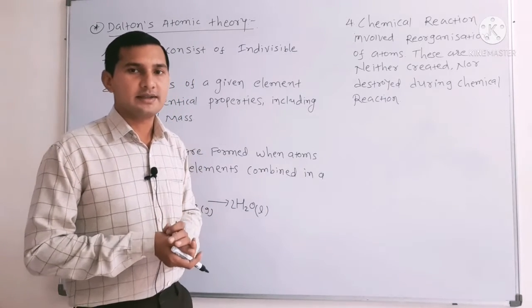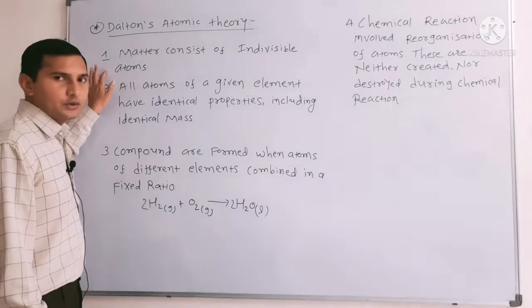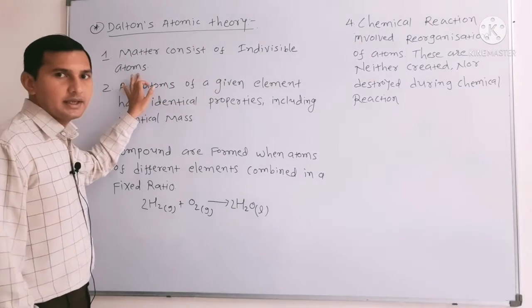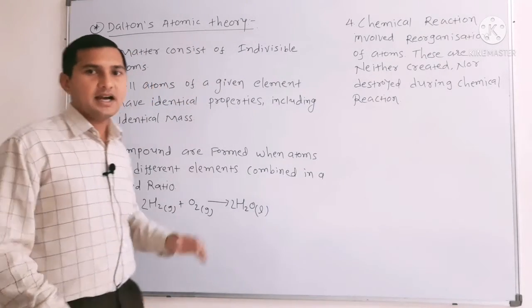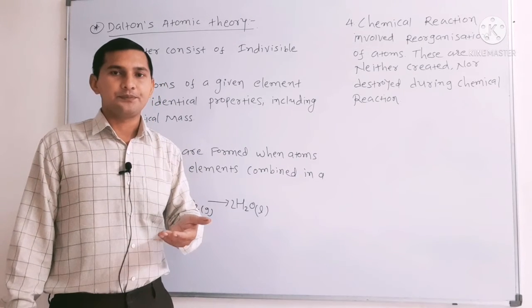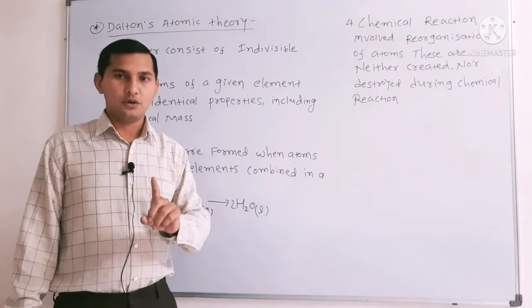This theory has some limitations. Consider the first postulate: matter consists of indivisible atoms. But we know after Niels Bohr's theory, a hydrogen atom, if it loses one electron, converts into a proton.